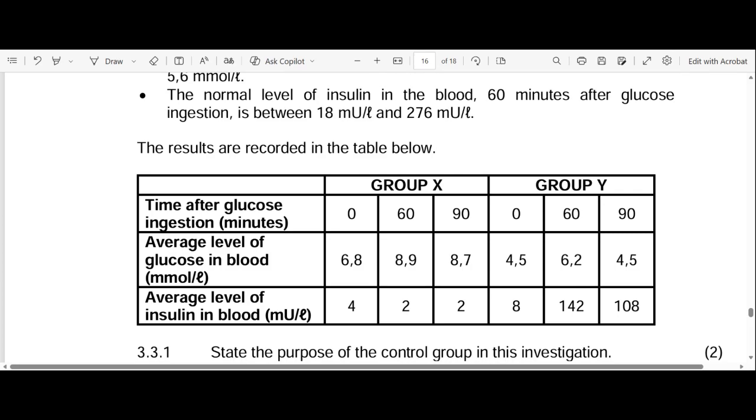We see here the time after glucose ingestion, and group X. Average level of glucose in the blood.